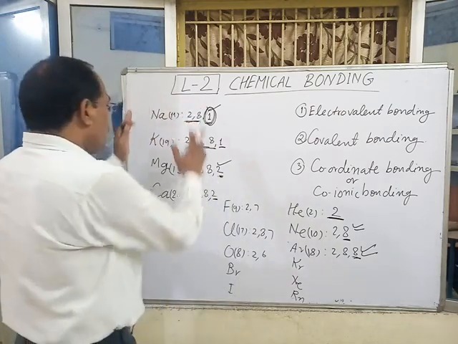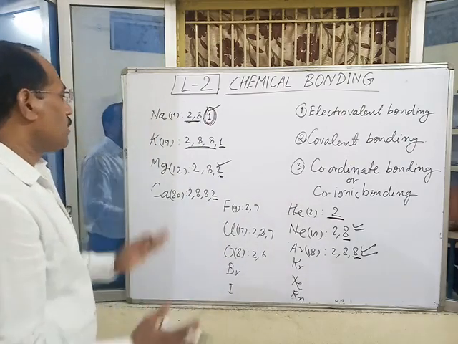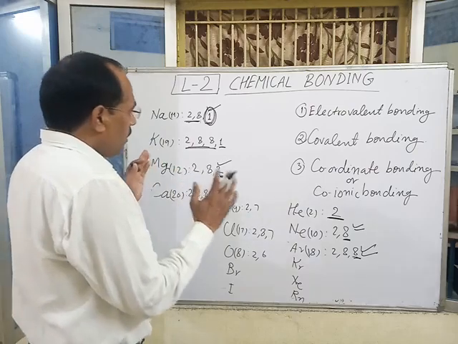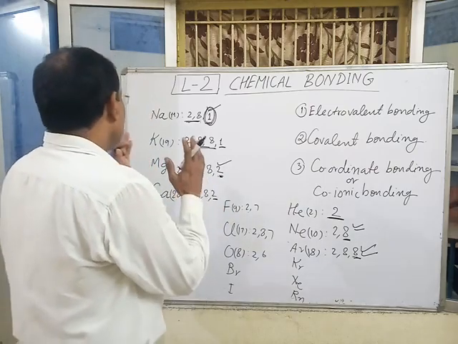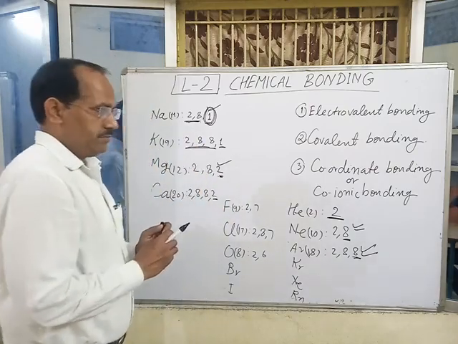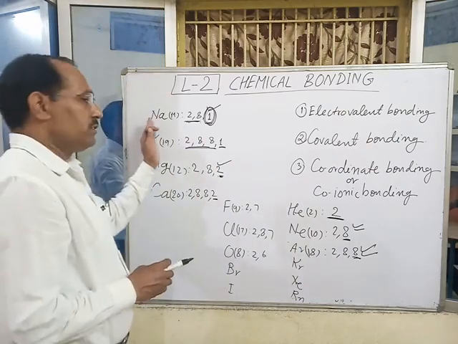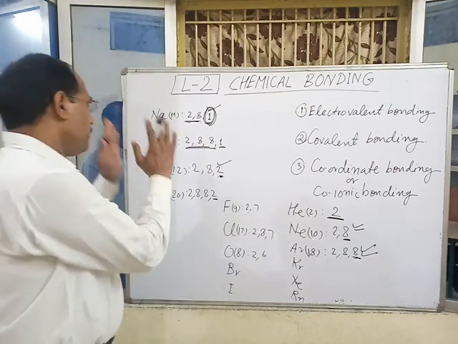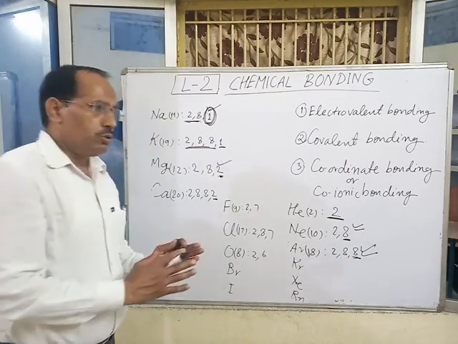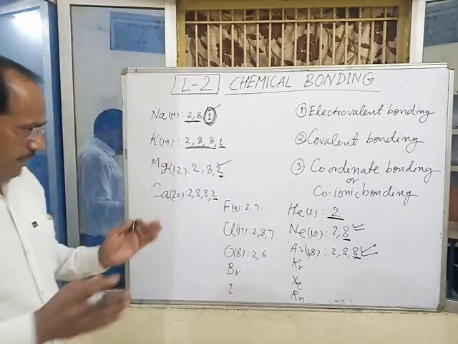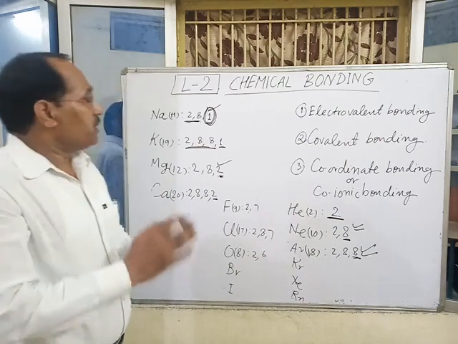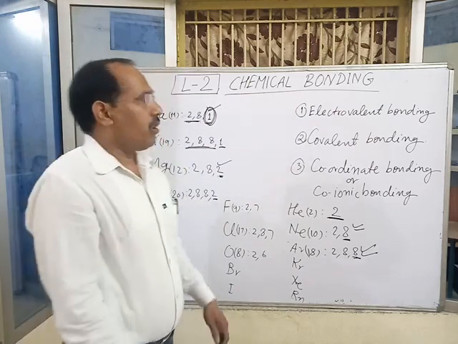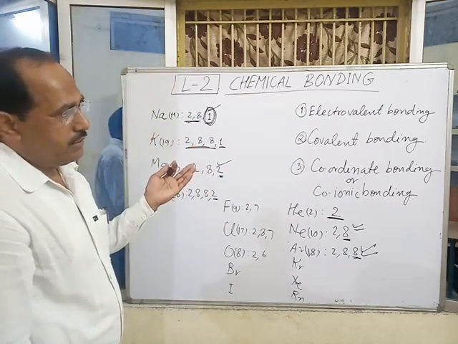If these two elements, metal and non-metal, come together, they experience a strong attractive force and form a compound. The formation of a compound is due to attractive forces, and this attractive force is known as chemical bond or chemical bonding.